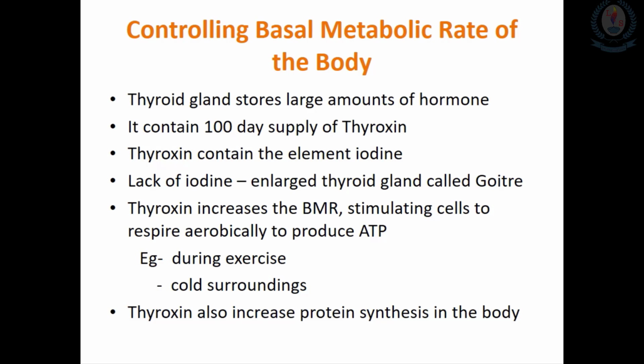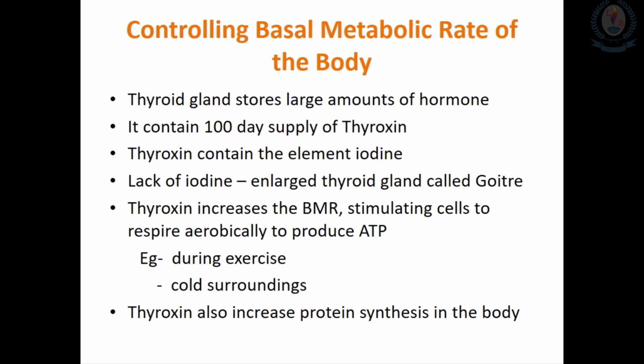Sometimes the body needs to increase its metabolic rate in various situations, such as during exercise or in cold surroundings. Then what happens? ATP can be broken down to produce heat, so it can maintain the body temperature in cold surroundings, and also during exercise.